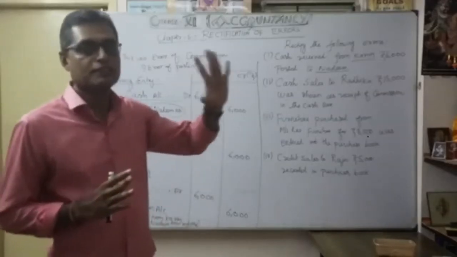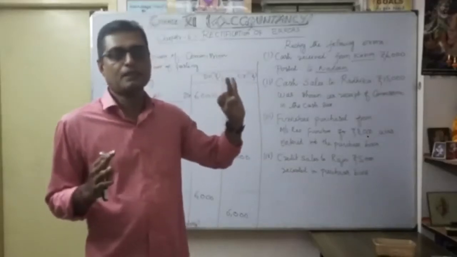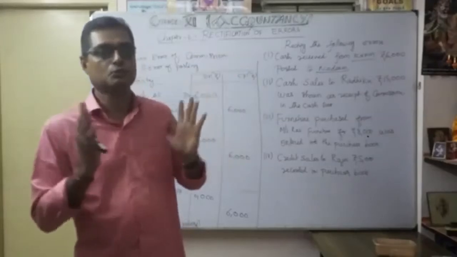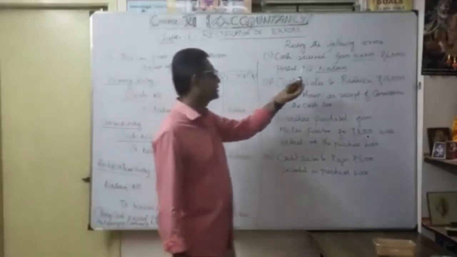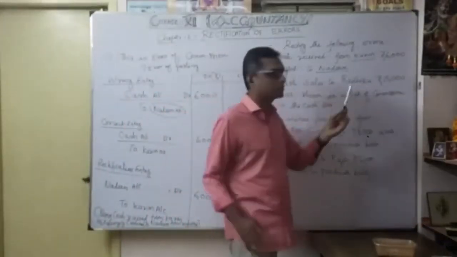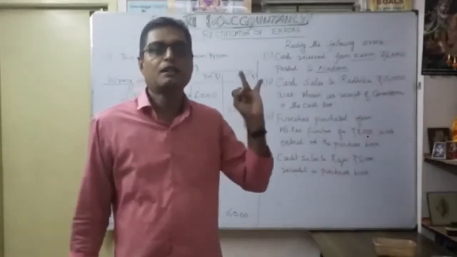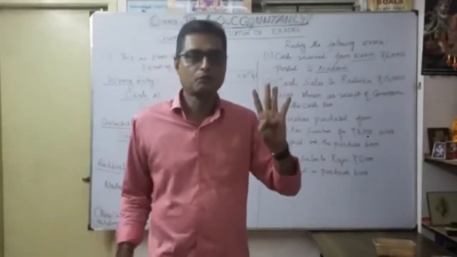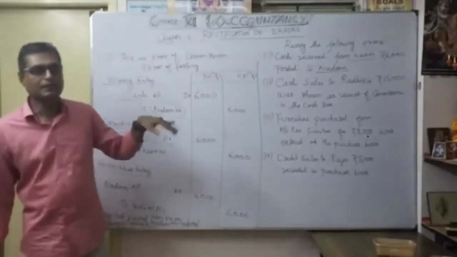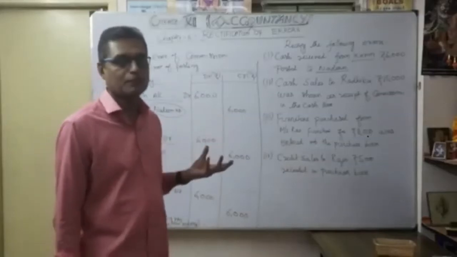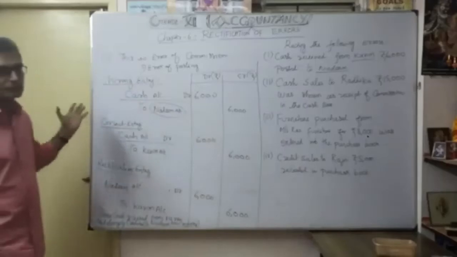So you want to pass three entries. First, the wrong entry: what mistake happened. Then the correct entry. Then the rectification entry. Only then can you clearly understand the effects of rectification. For the first transaction, the first duty is to identify whether it comes under error of commission, omission, error of principle, or compensating error. First classify the type of error, and thereafter disclose further, such as partial omission, complete omission, or total costing errors.